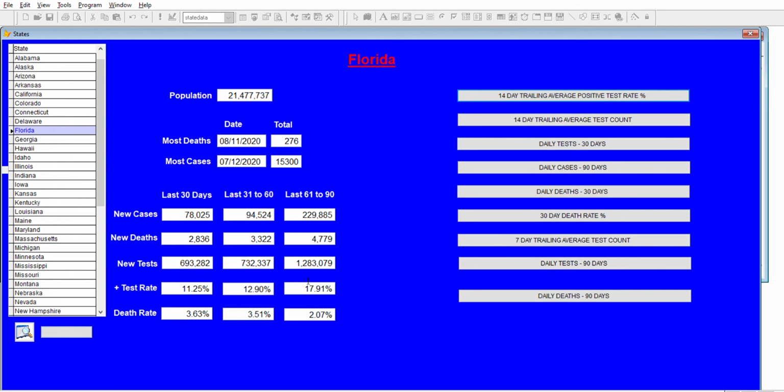And their positive test rate, which was just absolutely horrendous back in July and August, is down to 11.25% over the last 30 days. Their death rate is climbing, and that's a pretty high death rate. For every person that's tested positive, 3.63% of them are dying.